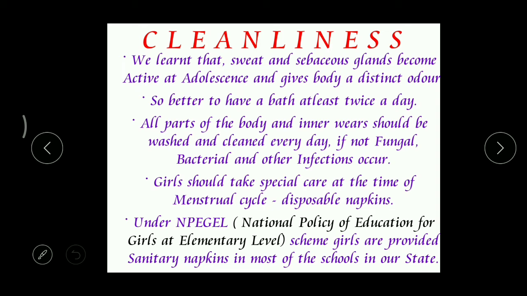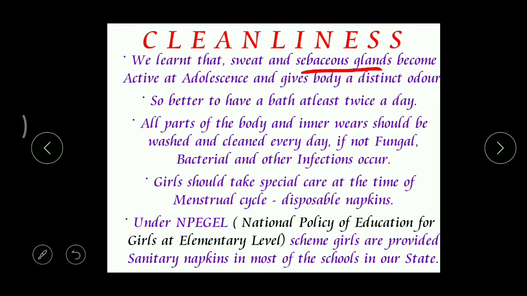Then what's the next topic? That is cleanliness. Already I told you that during adolescence, the glands present in the skin. What are the glands present in skin? There are sweat glands and sebaceous glands. Both these glands become very, very active, and they increase their secretions. From sweat glands we get what? Sweat. And from sebaceous glands we get what?